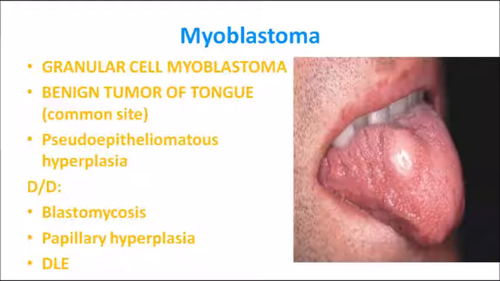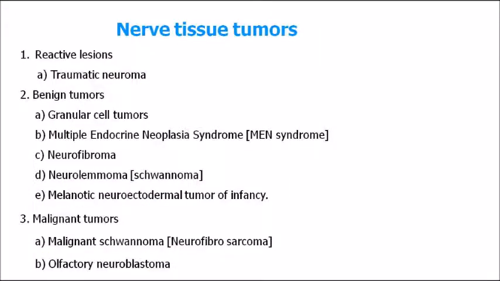The most common site is the tongue, and it is otherwise known as granular cell myoblastoma, based on the histology. Mainly granular cells are present in this type of tumor. So myoblastoma's most common site is the tongue. Remember that. With that, we came to the end of muscle tumors.